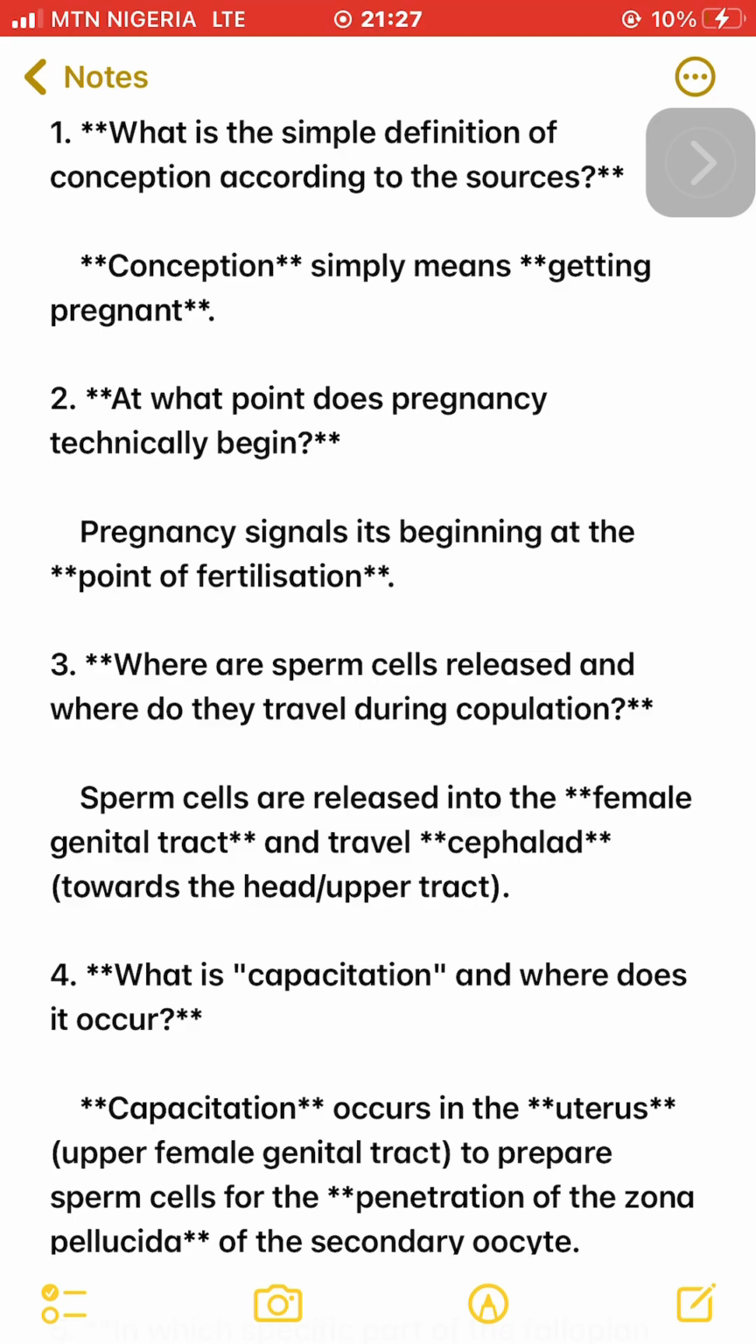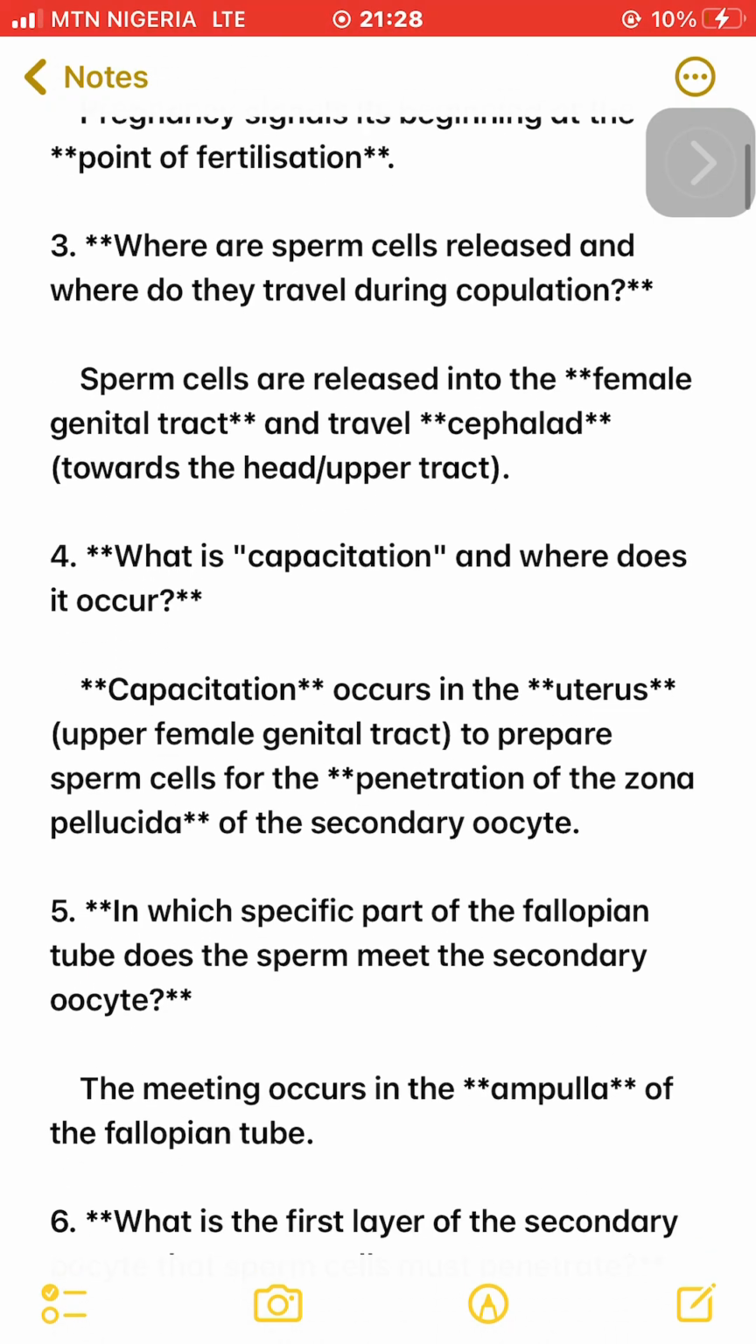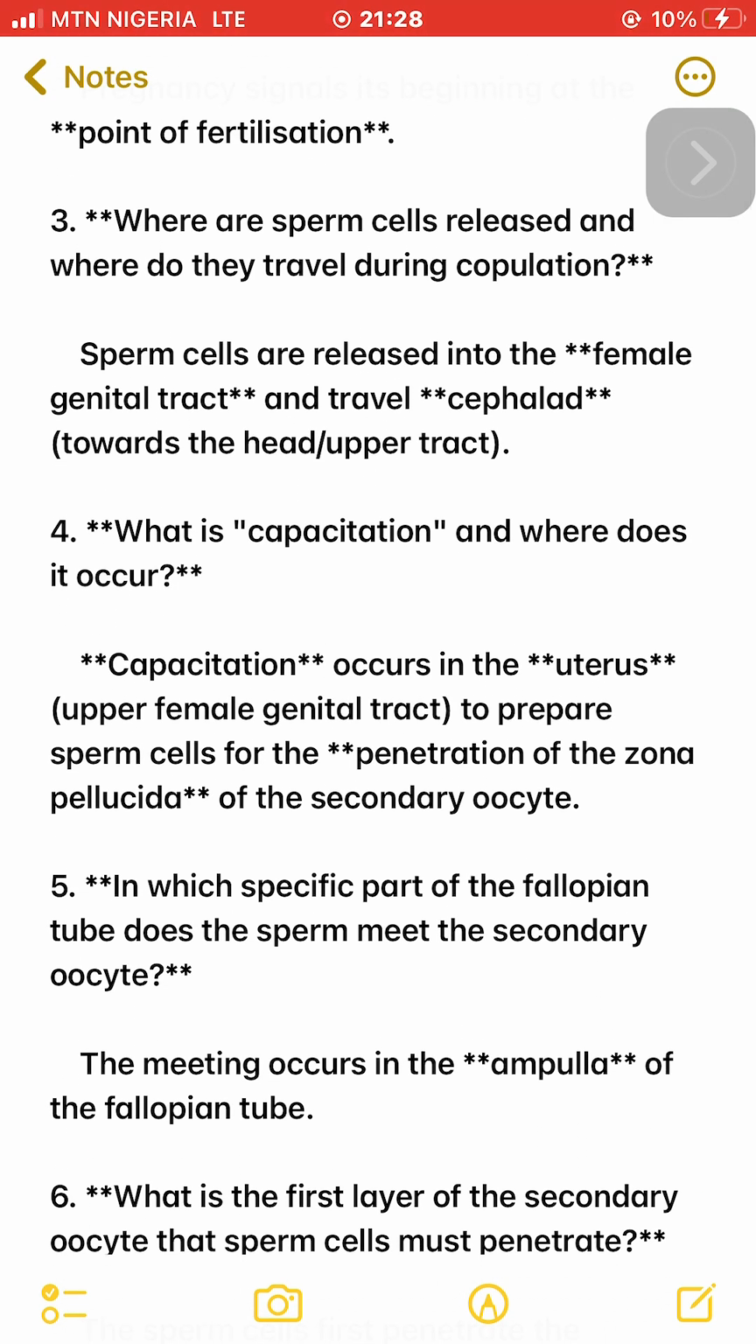3. Where are sperm cells released and where do they travel during copulation? Sperm cells are released into the female genital tract and travel cephalad, towards the head, the upper tract. 4. What is capacitation and where does it occur? Capacitation occurs in the uterus, upper female genital tract, to prepare sperm cells for the penetration of the zona pellucida of the secondary oocyte.